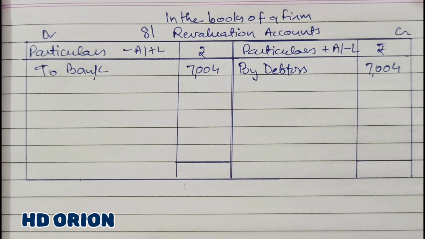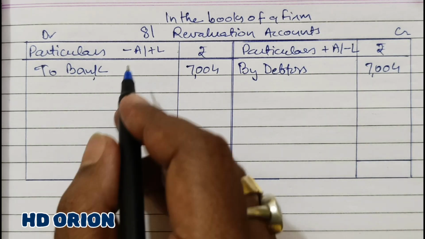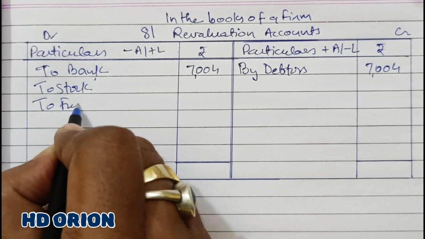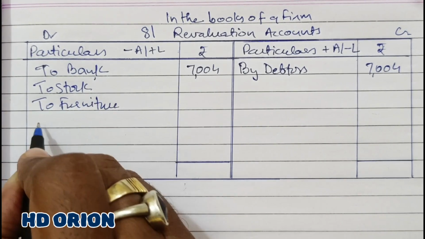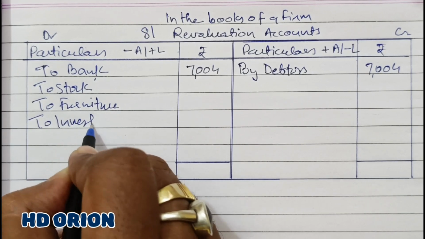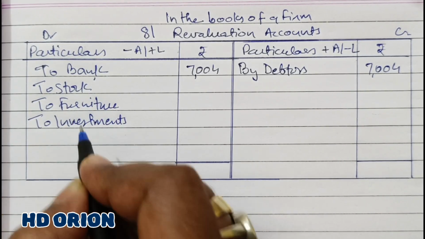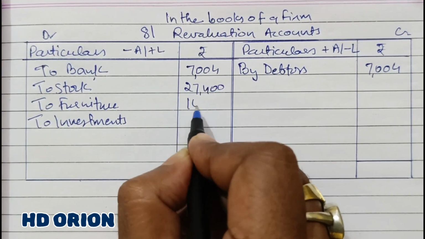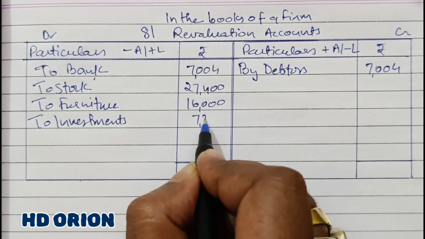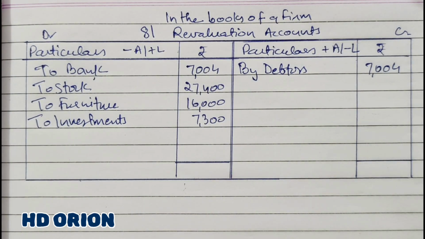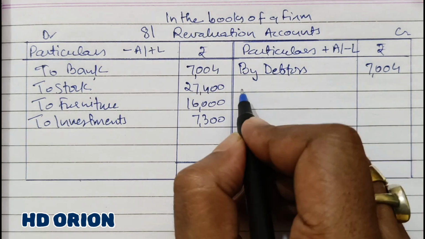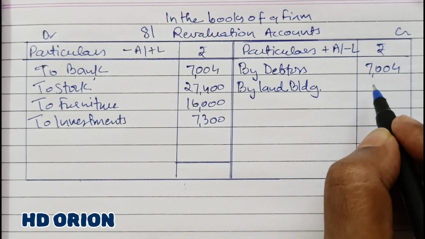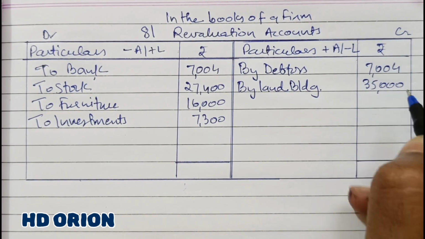And then stock, furniture and investments are decreasing by 20%. So assets are decreasing, stock, furniture and investments. They all are decreasing by 20%. So it is 27,400, then 16,000 and rupees 7,300, 20%. And land and building is increasing. So by land and building 35,000. It is increasing by 20%.